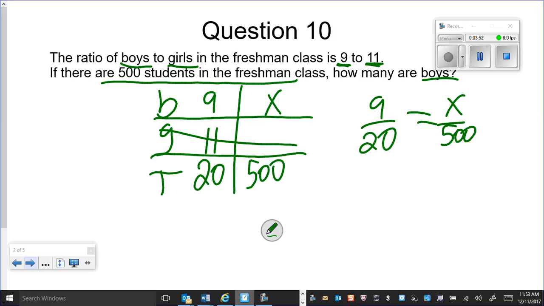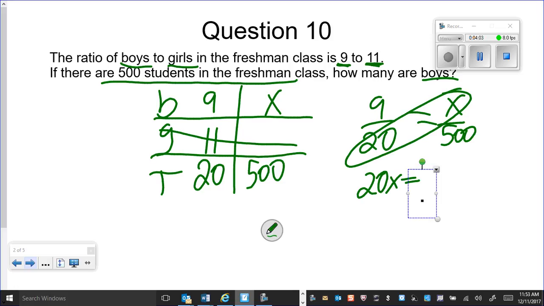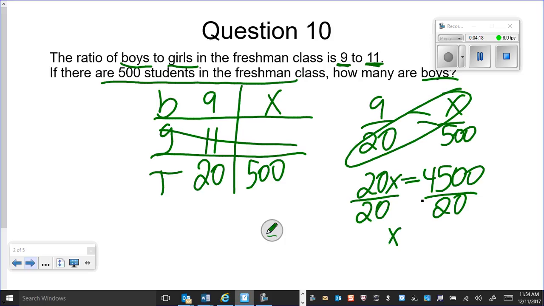That gives us 20X, and 9 times 500 is 4,500. Divide each side by 20. 4,500 divided by 20 equals 225. All right, so that's how we knock down that one.